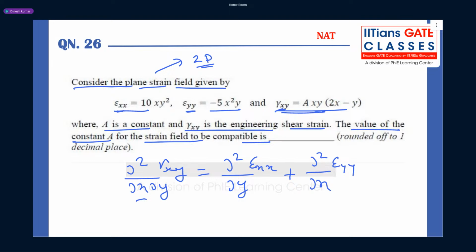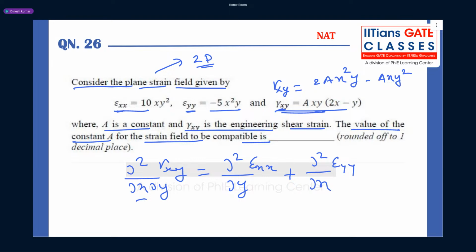Gamma xy equal to a x y into 2x minus y, so I can write it as gamma xy equal to 2a x square y minus a x y square.